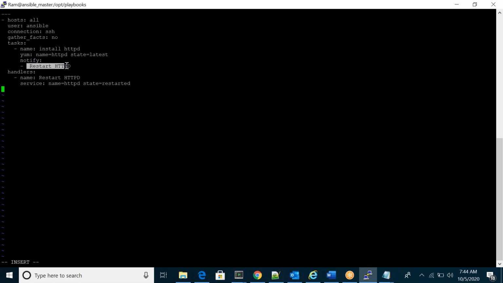So whatever you give here, you have to pass the same thing there, then only it will notify and sync between these tasks. If you don't use the same thing, if you give different things like ABCD and XYZ, then the notify will not sync, and the handler section will not execute.